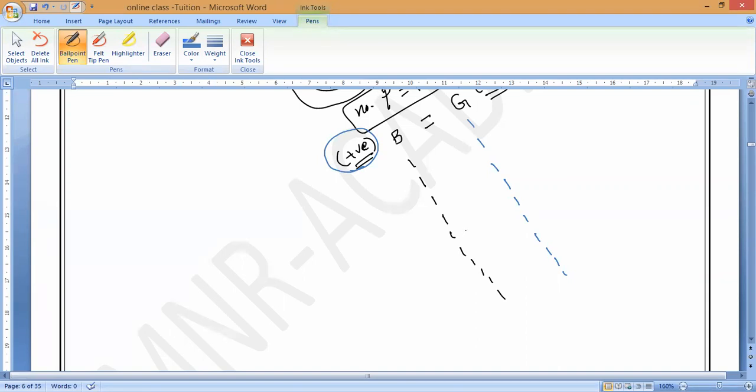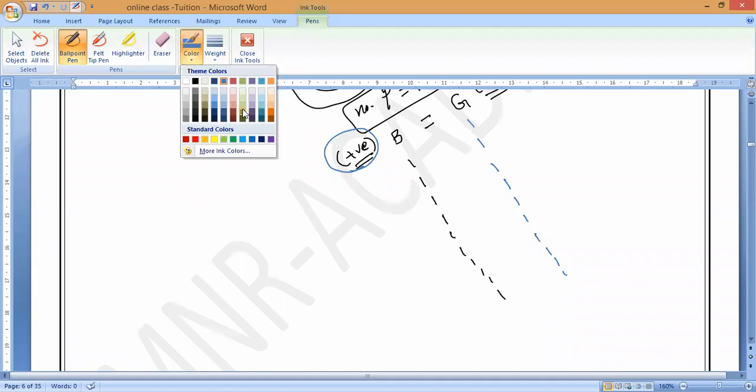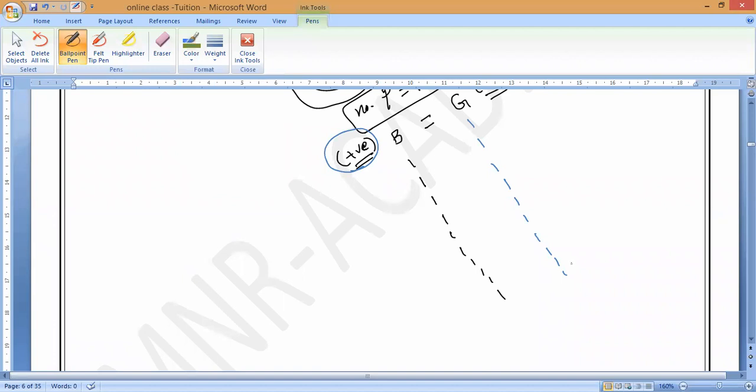Now, observe very carefully. Suppose I lose one electron, I donate one. This is the atom which will become stable in nature by losing one electron. Is it okay? Everybody respond me. By losing one electron, in the sense of one electron gone. You understand, guys? Now what is the count of positive charge? By losing one electron, the positive charge count equals 10. But negative charge, how many are remaining?